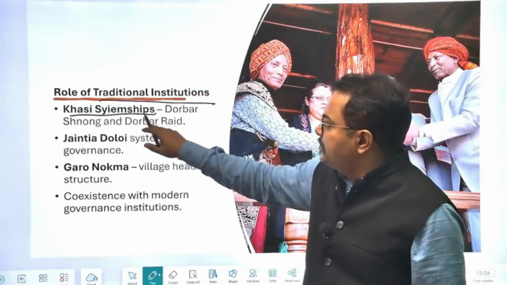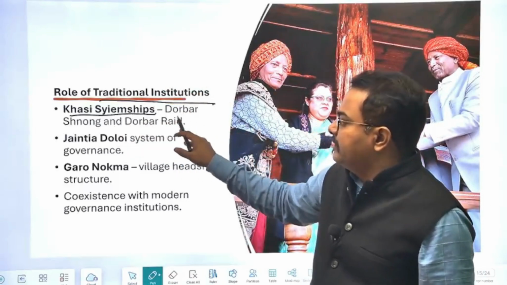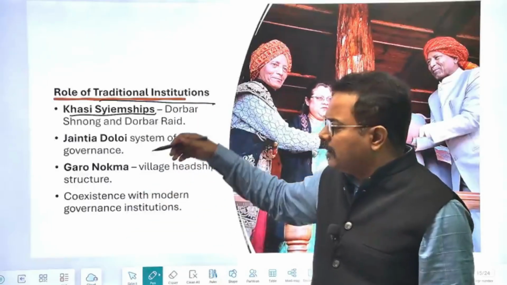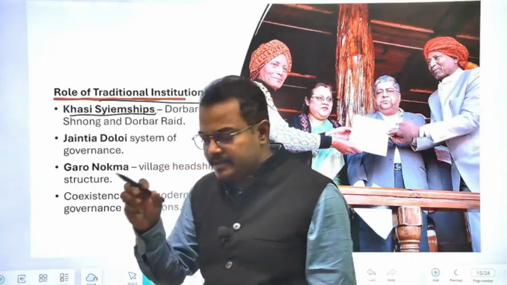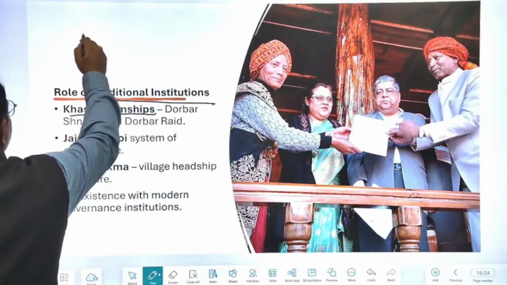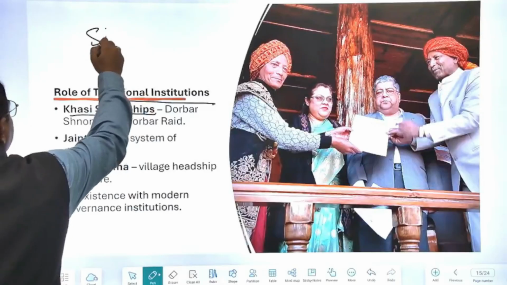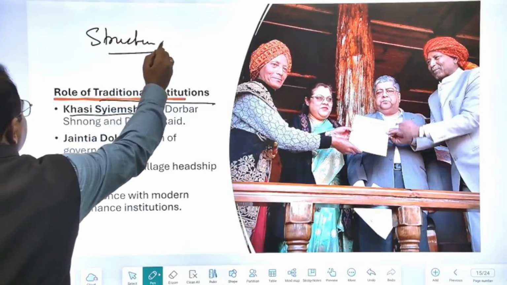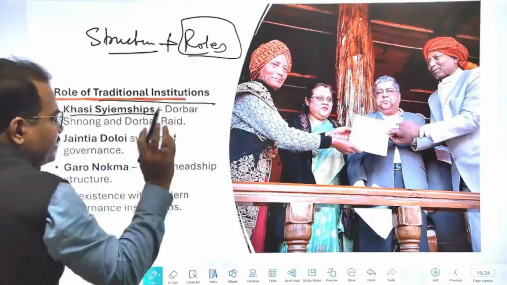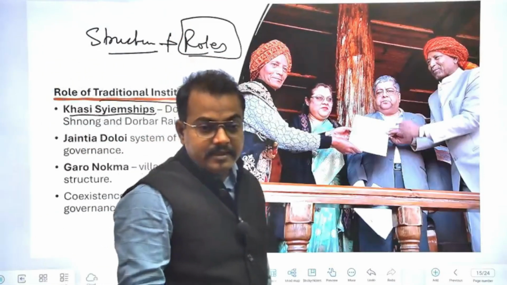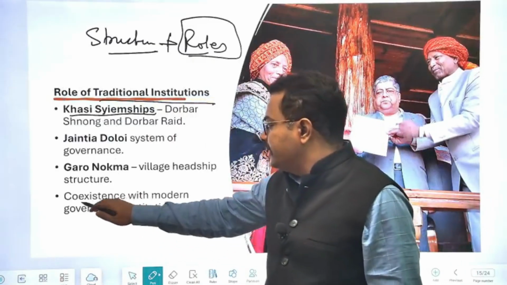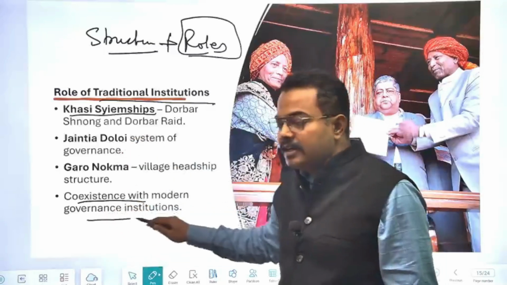So the Khasi Syiemships, Dorbar Shnong and Dorbar Raid, the Jaintia Daloi system, the Garo Nokma system, all these are various political systems practiced by traditional people. There will be a structure associated with these tribal polities, and roles of the various officials mentioned in their traditional system. All these things you have to study here. Then the coexistence of these systems with modern governance institutions.